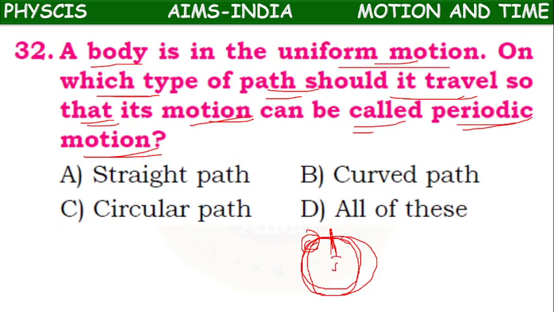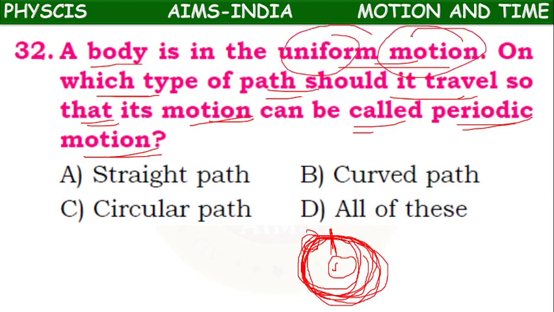So here a body is like Earth moving around the sun. It's a periodic motion, because for Earth to move around the sun, it will take a certain time. That will always be the same. So if it is in uniform motion, and we want to convert it into periodic motion, it should go in a circular path. What is periodic motion here? Same kind of motion repeated continuously.